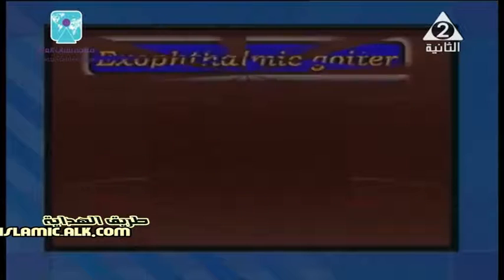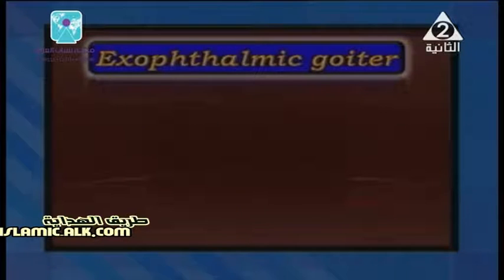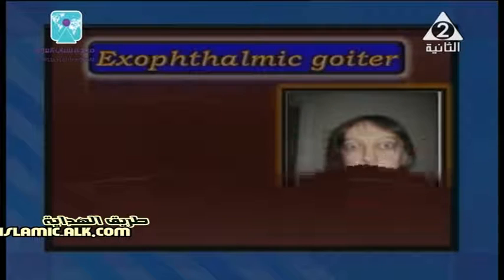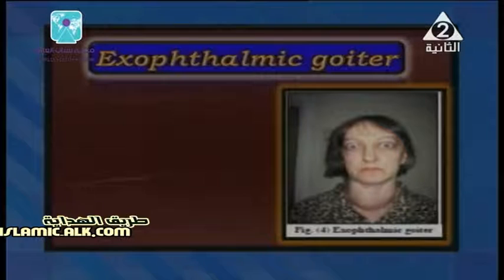Our disease, or disorder, is called exophthalmic goiter. So the first one was simple goiter, while the other one is called exophthalmic goiter. This is the symptom of exophthalmic goiter, which causes what?